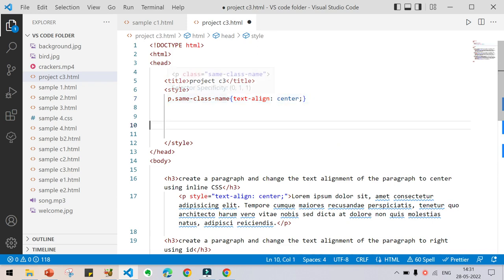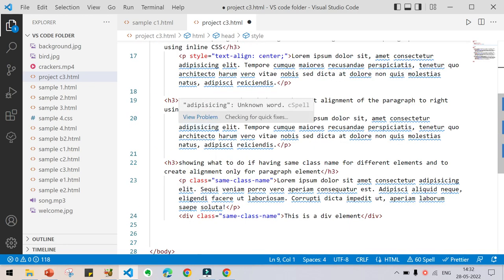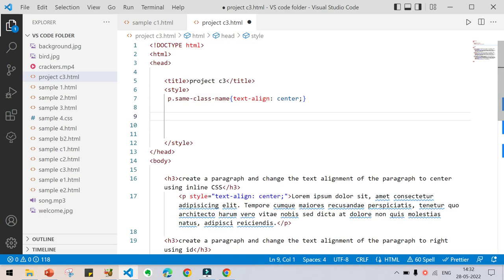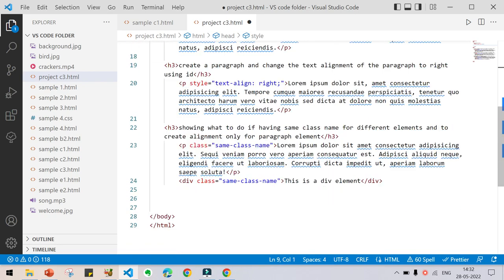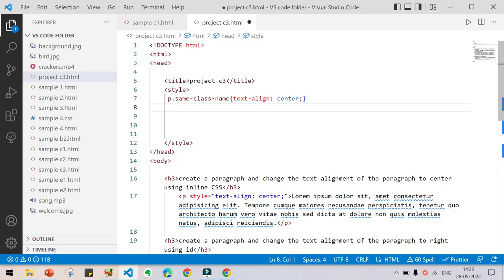Now it will not be affecting this div because you have mentioned the paragraph which is having this class name, like that you have represented here. So it will not be affecting the div.